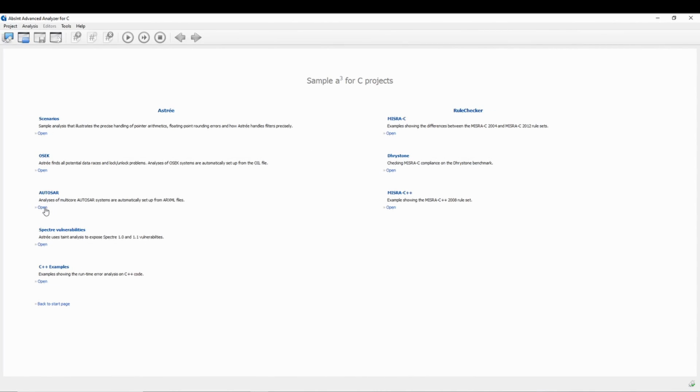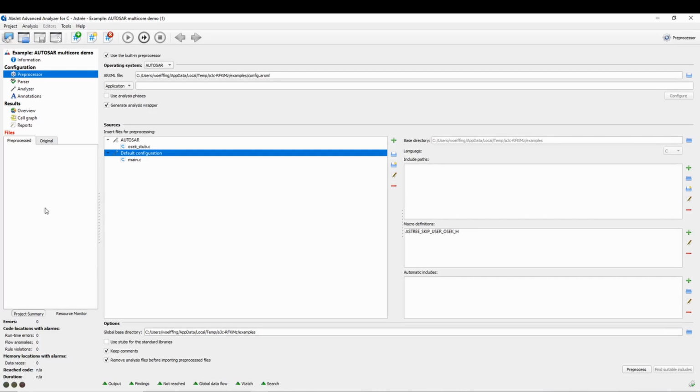As you can see, we provide an RxML example, which I will use for the demonstration. When opening the project, we are directed to the preprocessor view with AUTOSAR chosen as operating system. When setting up an AUTOSAR project, an RxML file can be provided to Astrée.